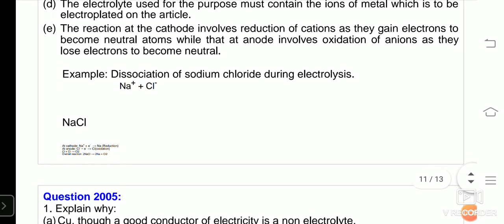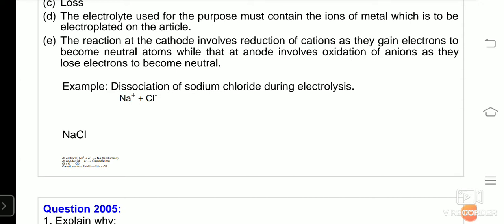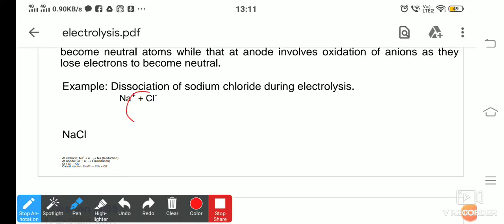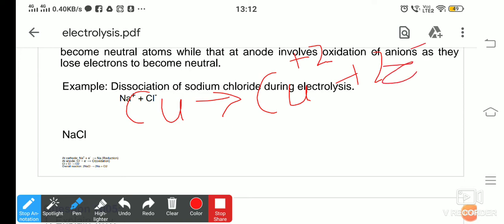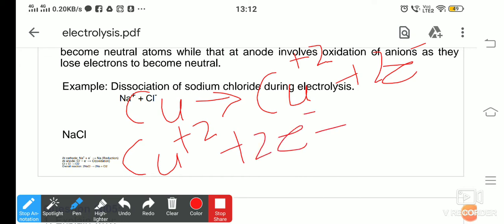Either you can use the example of dissociation of sodium chloride during electrolysis, or you can write down the example which we have done in copper sulfate solution electrolysis using copper electrode. Please remember, at anode, copper metal will get converted into copper ion, that is Cu plus 2, plus 2 electrons will be released. This copper ion will dissolve in the electrolyte, and at cathode, this copper plus 2 ion will gain 2 electrons and become copper metal.